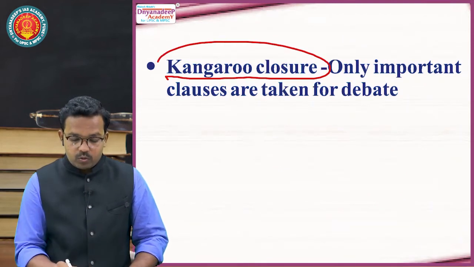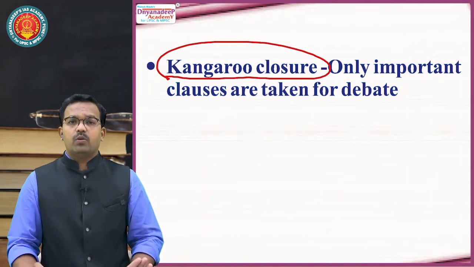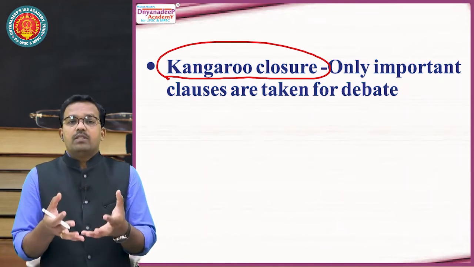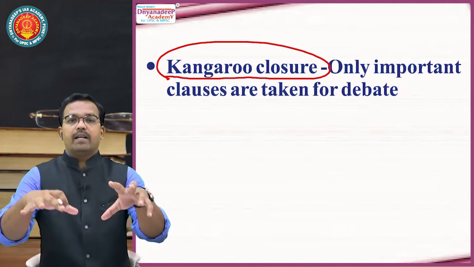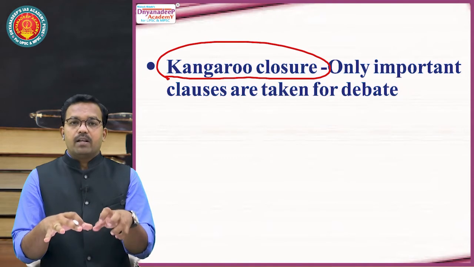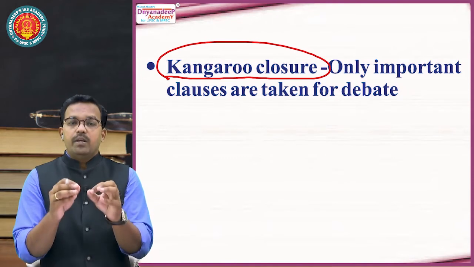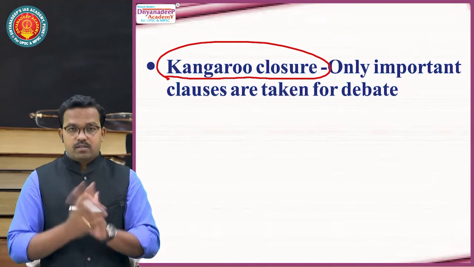Now the third one is kangaroo closure. What is kangaroo closure? Kangaroo is an Australian animal, a marsupial. What do they do? They hop. Same in the case of kangaroo closure: only important subjects are discussed.